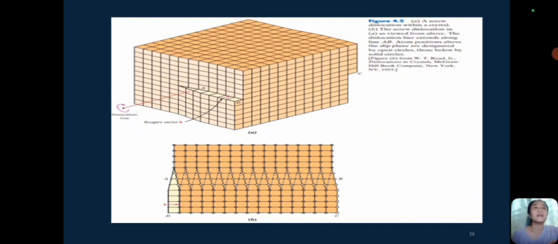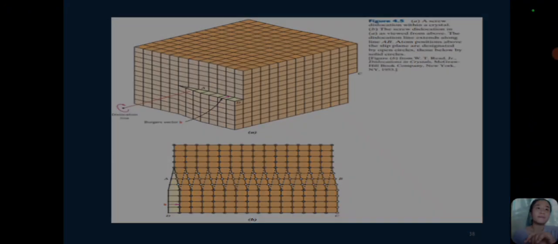Kapag kasi nagkaroon ng force, yung atom is nagsaslide past from each other, kaya nagkakaroon ng spiral pattern. So if you look closely dyan sa diagram sa itaas, yung sa ibaba is paabante, habang yung sa itaas naman is paatras. So yung spiral motion niya, nagdadala sila ng stress or deformation without breaking.